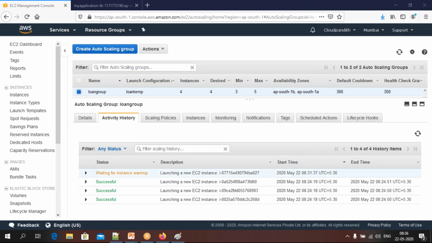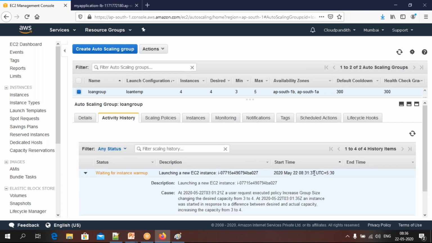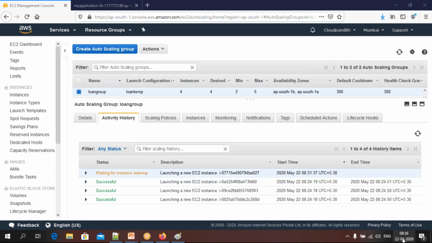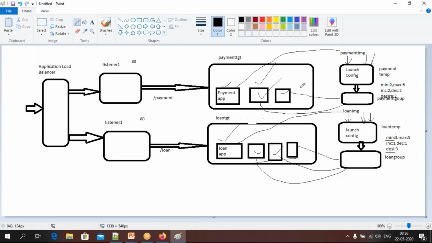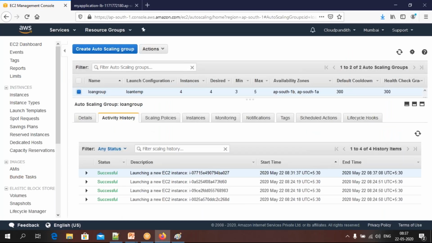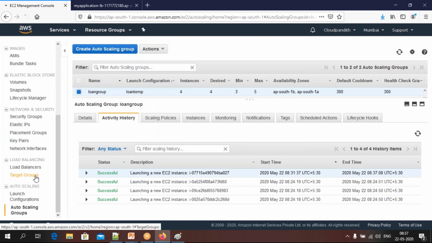You can see the start time when this particular request was received, 8:31:37. At exactly that time, if you refresh this, it will show as successful, because it ended exactly at this particular time. It is already created, friends. Now this loan group server will be attached to the target group. One more server is added and will be available here. Now the total number of servers available in the loan TGD is 5, because through the testing we have added one more. Now come down, click on target groups.